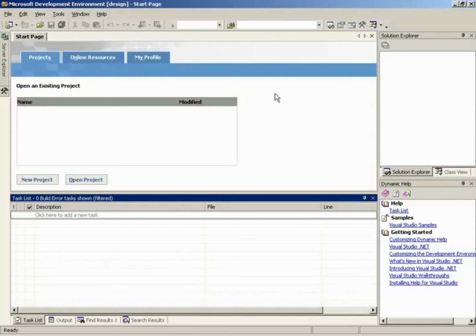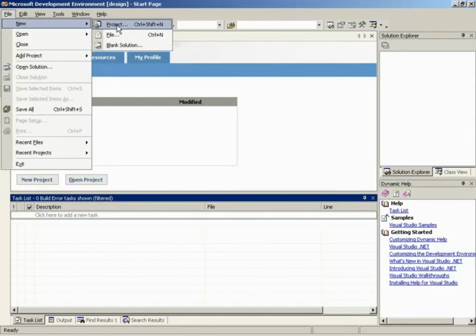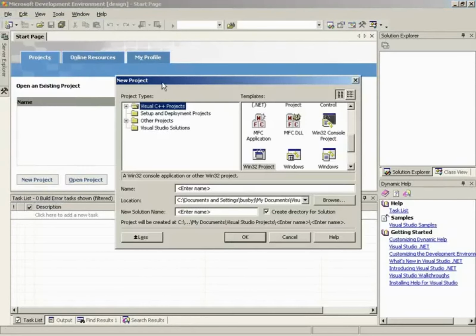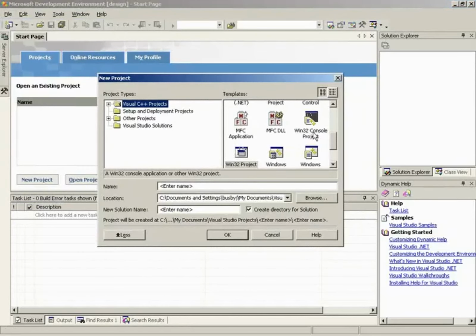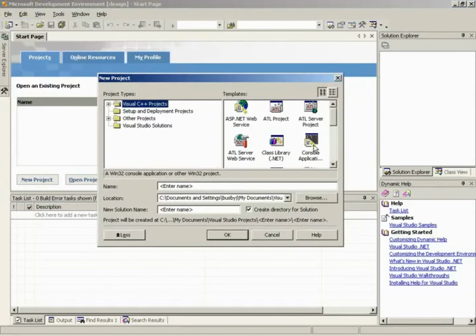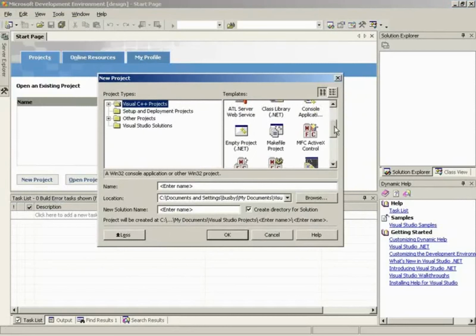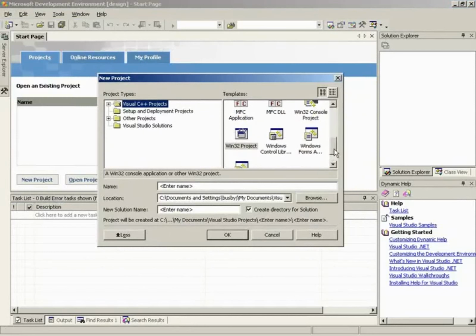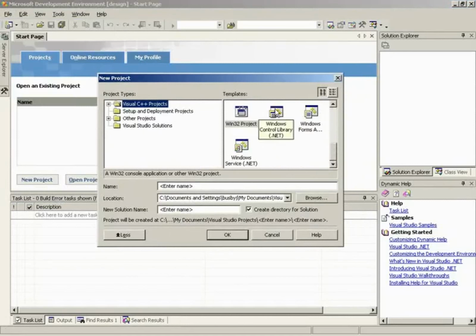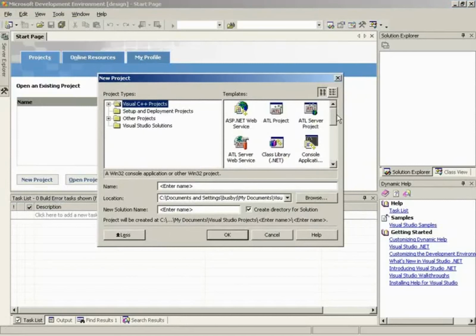Okay, Joel, so what do we need to do to make a program? So we can go ahead and press New Project, or we can go to File, New, and then actually create a project. Okay. So let's go ahead and do that. And you'll notice we have Visual C++ projects, and inside of our templates folder right here, these are all sorts of different templates that can be created. So we can create a Win32 console project, an actual Win32 project with Windows and everything, and all sorts of just different things that we can create.